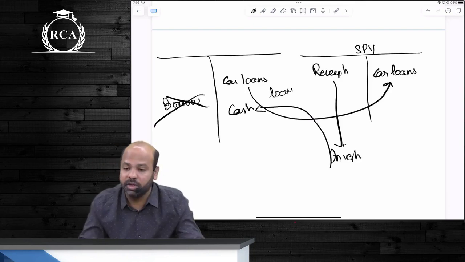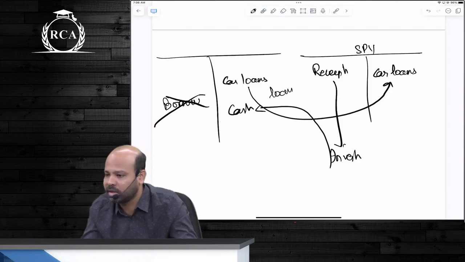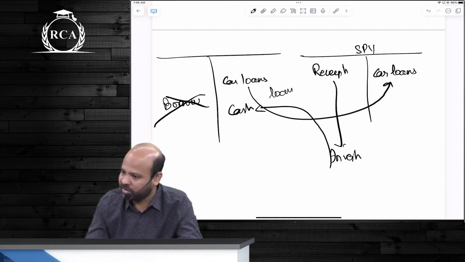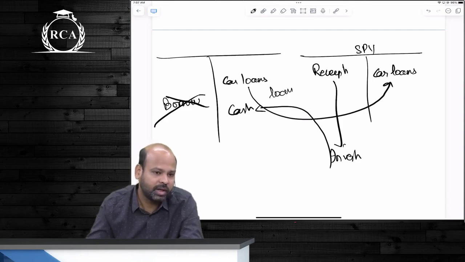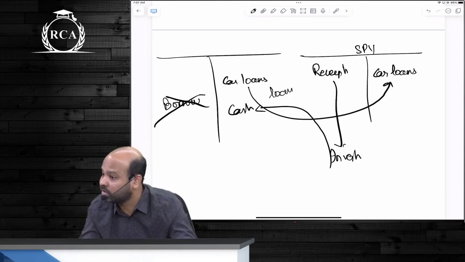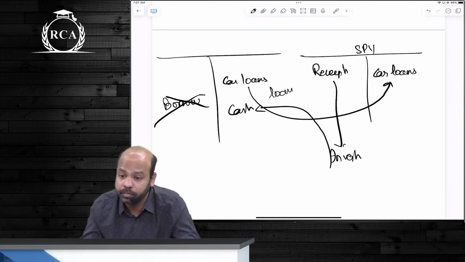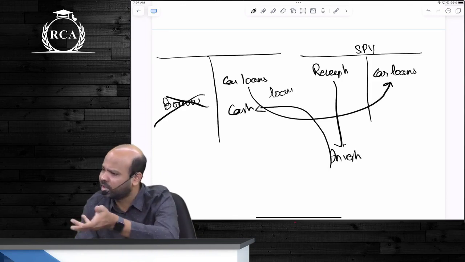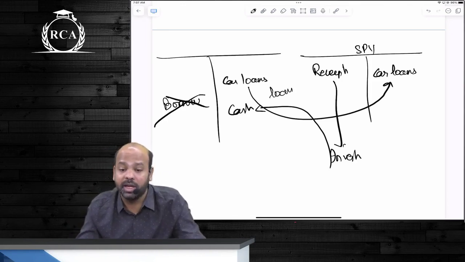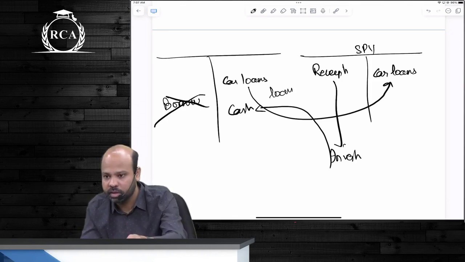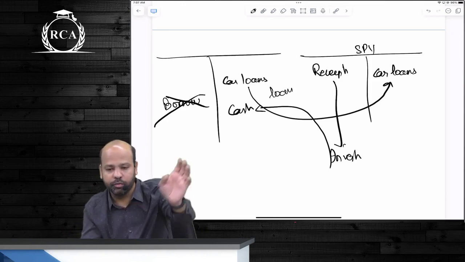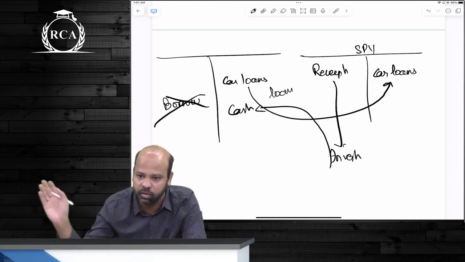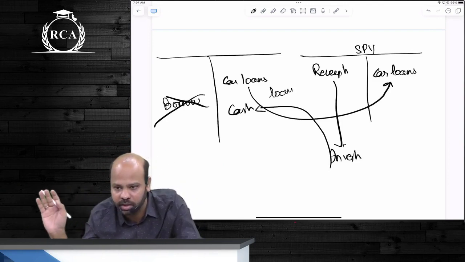So guys, yes, CDO works on a similar basis. CDO is basically, beta, creating a pool of bonds, selling off that pool of bonds, guys, to a special purpose vehicle. That special purpose vehicle, beta, is raising money from investors, and that money, guys, will be passed on to your entity. Zaruri nahi hai it's a bank, beta, it can be created by any entity, because it's not necessary that the underlying has to be a loan. The underlying can be bonds. You have a bond portfolio of $1 billion. You want to remove the credit risk from your balance sheet, you can sell that to someone else and raise money like this. Are you getting the point?